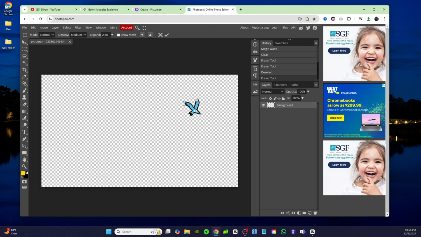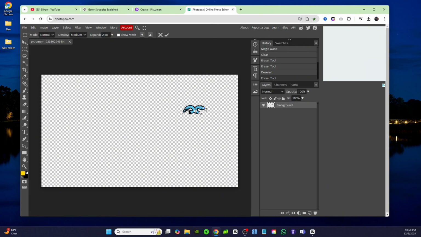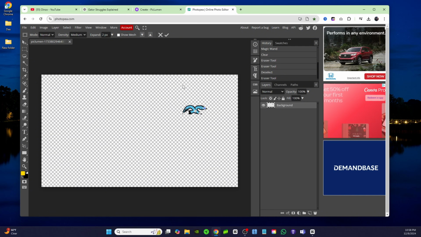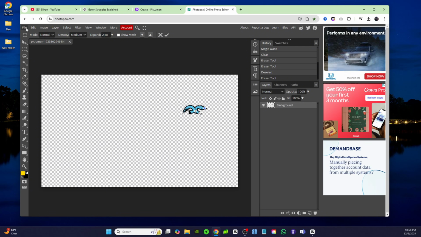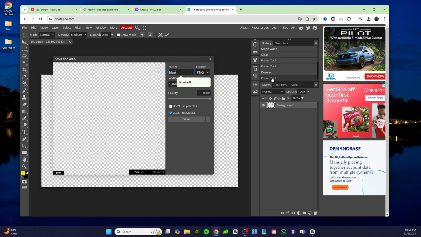So I'll click back on that wing and look at this. As you can see, I'm dragging the wing down. And now let me click on this other wing and drag it down as well. And if you see the body moving too much, go ahead and put another anchor point. Keep that body like that and drag it down some more. Okay, so now it looks like the wings are now flapping down. And now we can basically save that image, export as PNG, and I'll just save it as Bluebird 2.